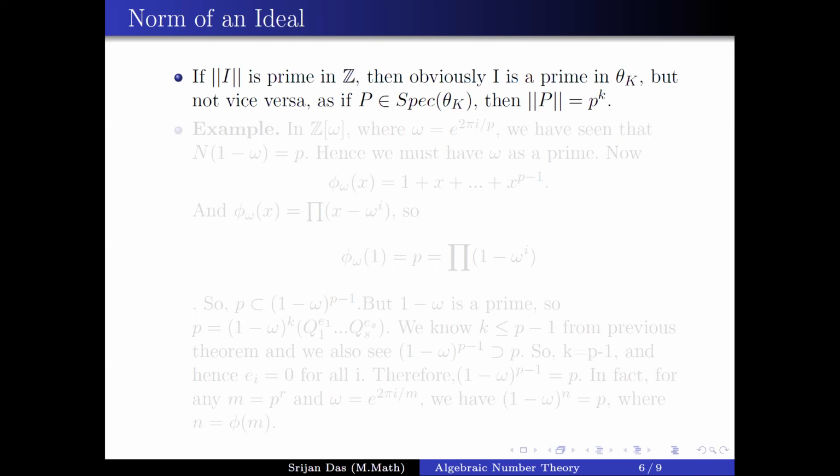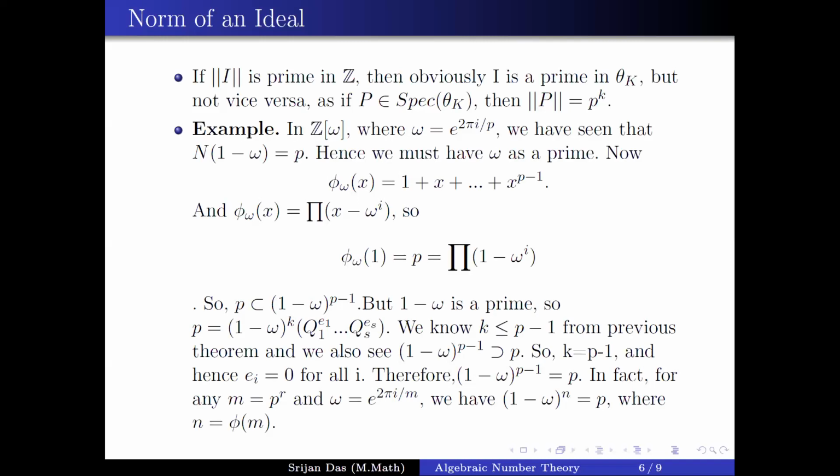If you have a P inside Spec of OK, which just means the set of prime ideals of OK, so if P is a prime ideal in OK, then the norm of P will be some power of a prime. Because the norm of P is again the same thing, the dimension of the vector space OK mod P, that's the index, and that is just some vector space over Z_p, which is finite dimensional, so it will be some power of p. But the main point is that the norm of P can be a power of p, say p to the power k, where k will be less than or equal to n. This is it.